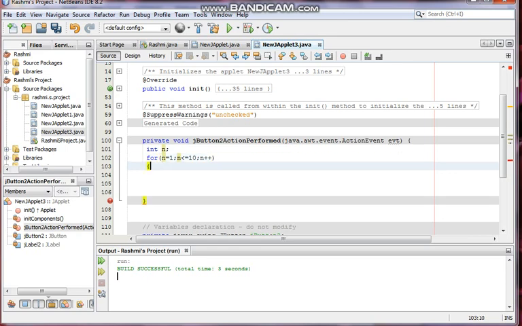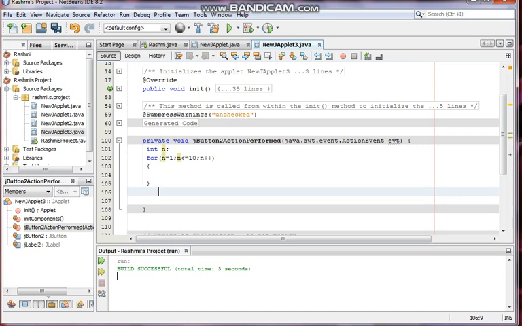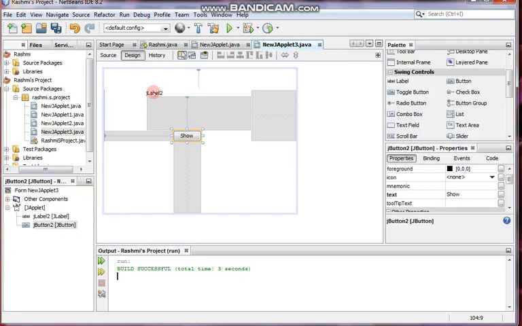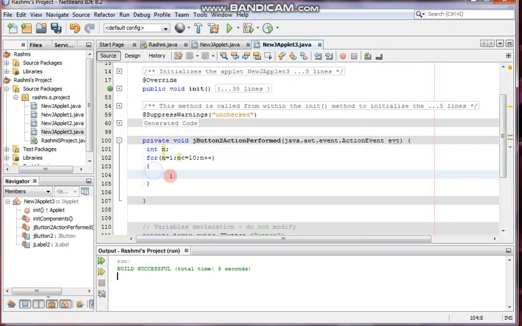Okay. Now curly bracket to end. Fine. Now in between this curly bracket, I need to specify what the task is given to me. So here the task is given to print all the numbers. So the label I took here is jLabel 2. It's supposed to be 1, but I don't know why it is coming 2. I think it has been taken before 1, that's why the 2 is coming, not a problem.